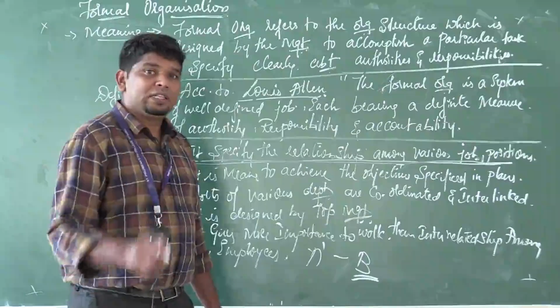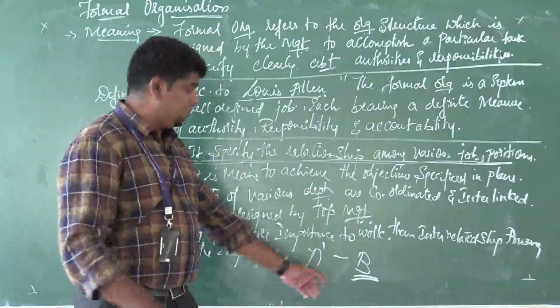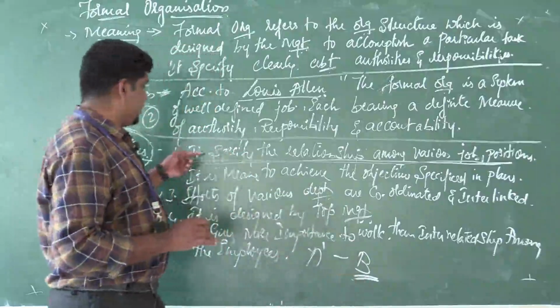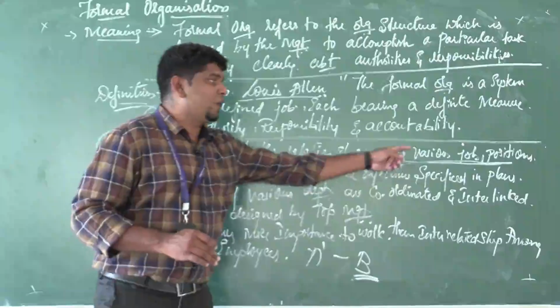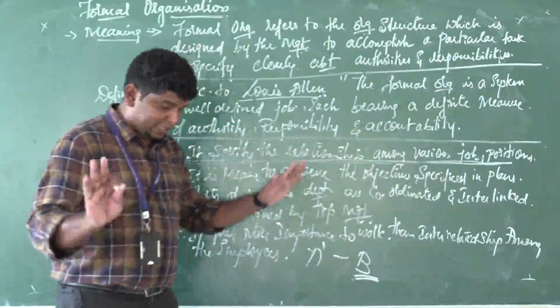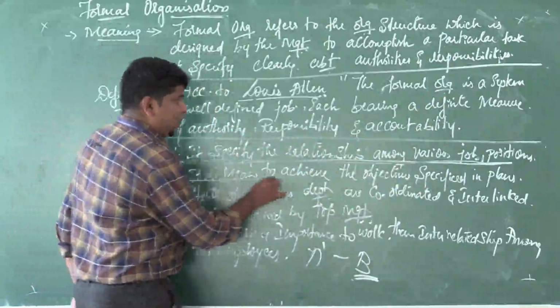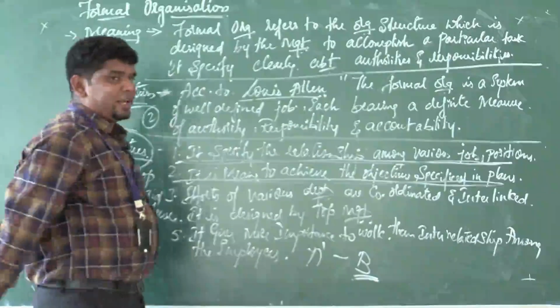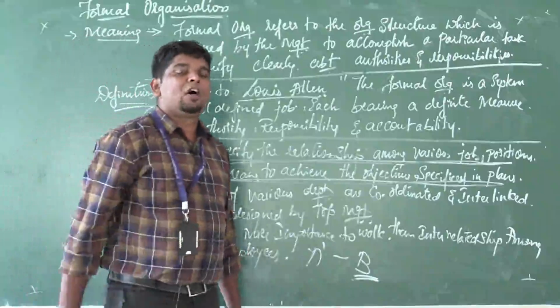Okay, the employee has to report to Mr. B. This is a formal organization. It specifies the relationship among various job positions. That's clear-cut. Next one: it means to achieve the objectives specified as per the plans. I told you in the first class, that is about the organizing chapter.